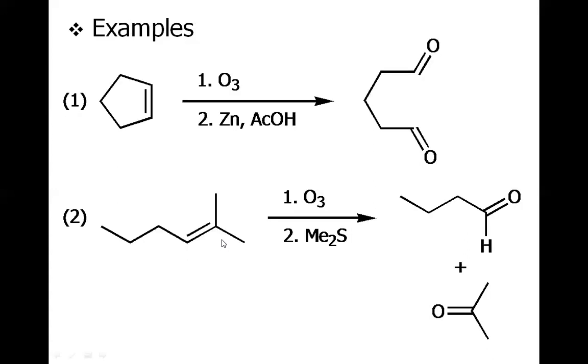So it is very obvious when we are going to have the ketone and when we are going to have the aldehyde. If there is an H attached to the carbon-carbon double bond, then obviously the end product will be the aldehyde. And if there is no H attached to the carbon-carbon double bond, we will not have the aldehyde. For example, we already know that this carbon has two methyl groups attached. So when it is broken, we will have the ketone here and the aldehyde on the other side. But in the first example, we have aldehyde on both sides, not the ketone.